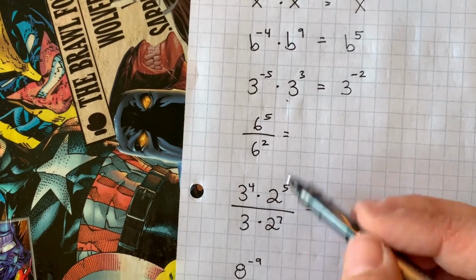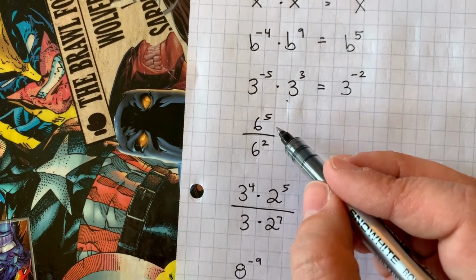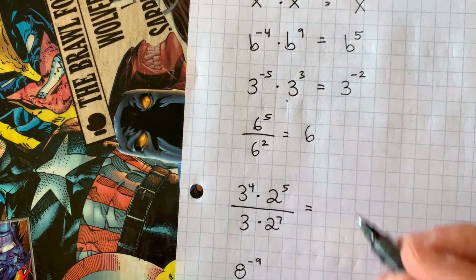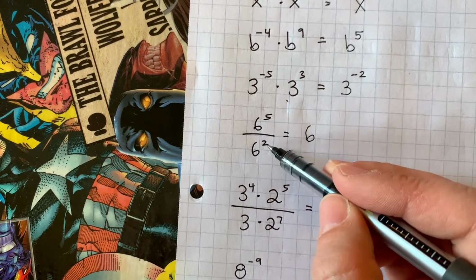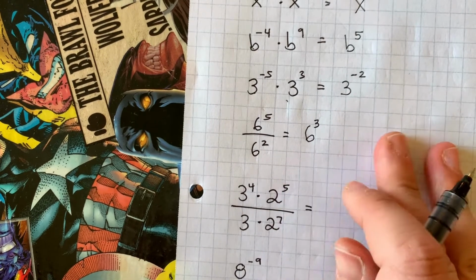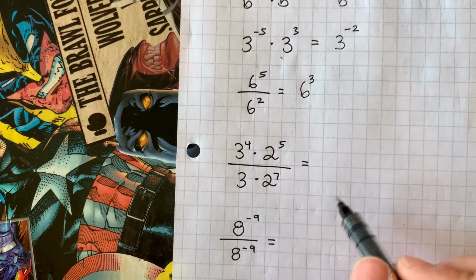So now we're going to come here. Now we're going to divide the powers. So the rule for dividing powers is you subtract the exponents. You keep the base, 6, and you're just going to subtract 5 minus 2. 6 to the 3rd. And we're going to keep all of these in exponential form, so you don't have to figure out what 6 to the 3rd power is.